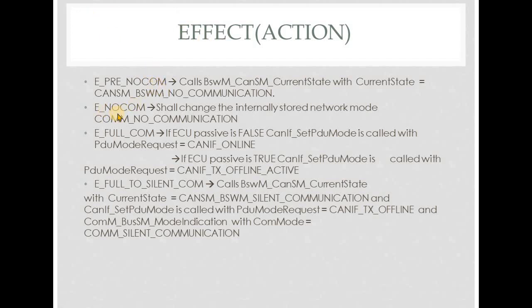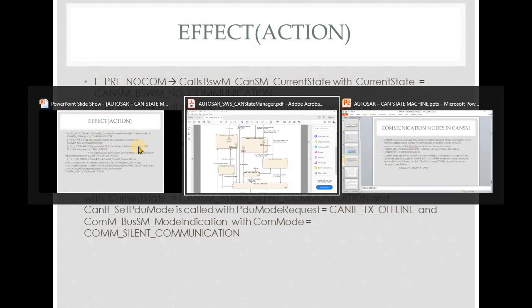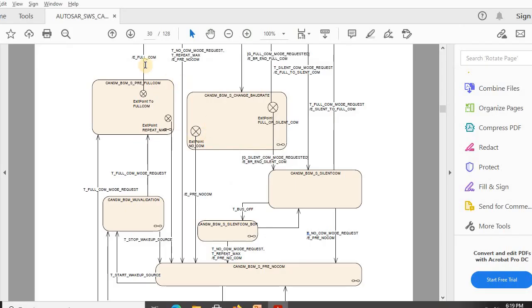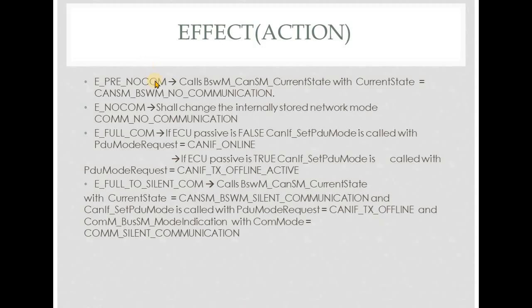Similarly, E no com: internally, a state change will happen to common no com. Then we have E full com. Where is this E full com present? Here. This E full com has two parts.